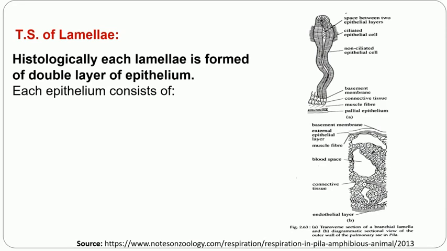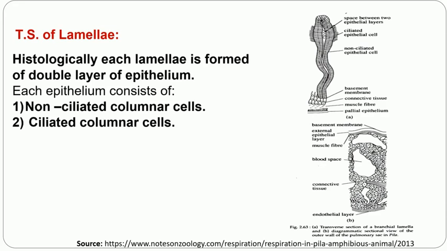In a section, a gill lamella is formed of a double layer of epithelium, and there is a layer of non-ciliated columnar cells. Then there are ciliated columnar cells. These are types of epithelial cells only, so you can say ciliated columnar epithelial cells or non-ciliated columnar epithelial cells. In between there are a few cells which are called glandular cells.